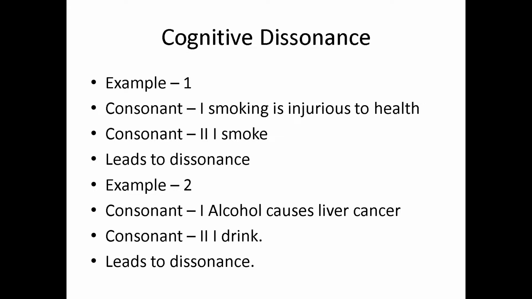There should be balance between the mind and the behavior. When there is no balance between the mind and behavior, that is called dissonance. And this dissonance also is not going to stay for a long time. The person will change either his mind or his behavior. So this is the cognitive dissonance law.